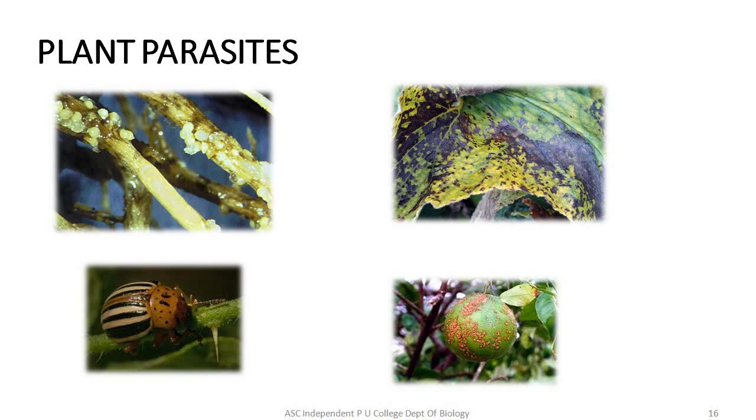In the fourth picture, you can see a citrus fruit is being spoiled by a bacteria called Xanthomonas. It is very common in citrus fruits. The name of the disease is called citrus canker. Now they are dependent on hosts, right? And the host here is plants.